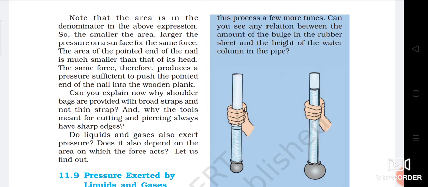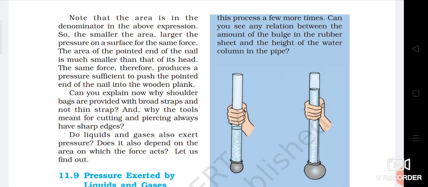The same force therefore produces a pressure sufficient to push the pointed end of the nail into the wooden plank. Why are shoulder bags provided with broad strips and not thin strips? So the pressure on the shoulder will be reduced. Why do tools meant for cutting and pressing always have sharp edges? So that it is very easy to cut the vegetables.